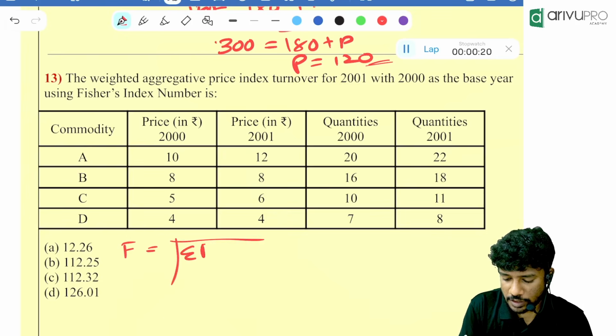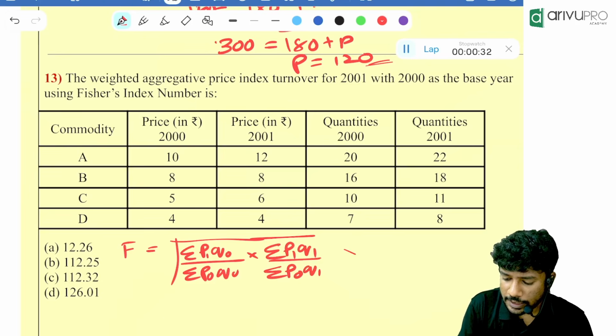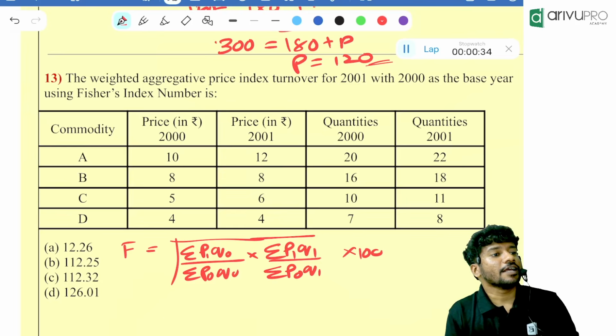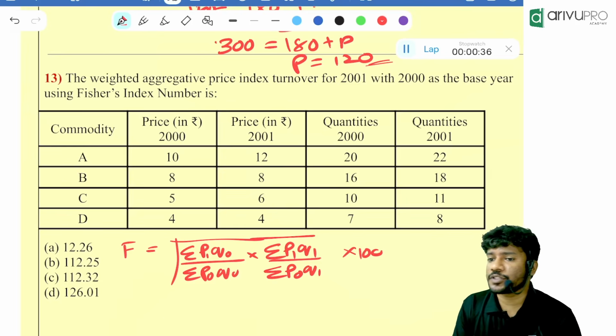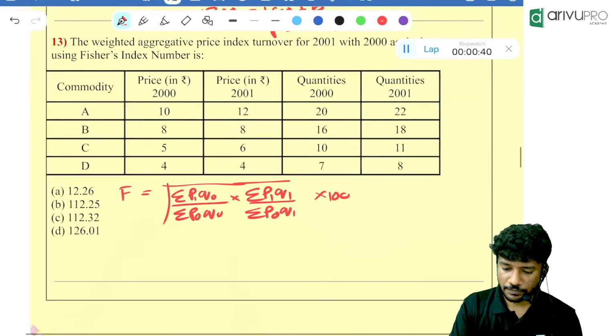Root of summation of P1Q0 divided by summation of P0Q0 into summation of P1Q1 divided by summation of P0Q1. Then multiply it with 100. Find individual values, substitute over there, get the answer. Very, very easy.